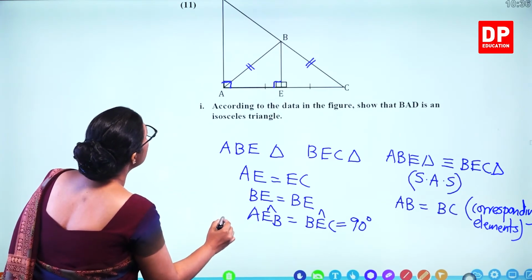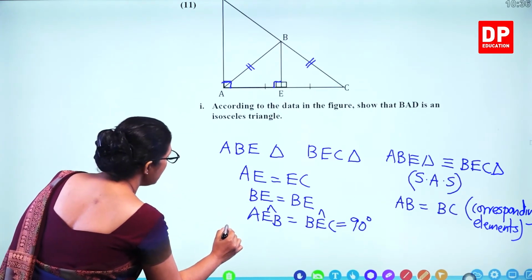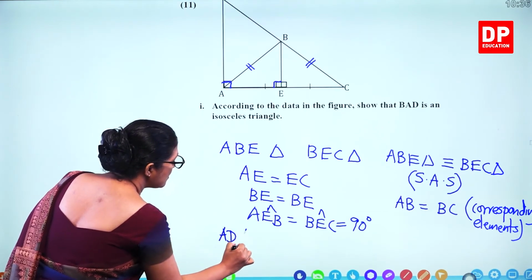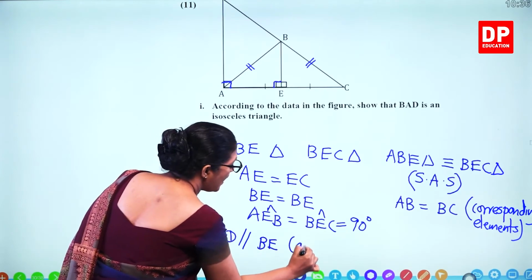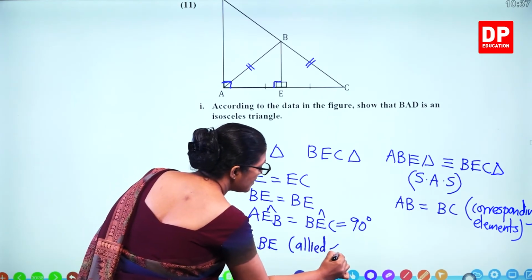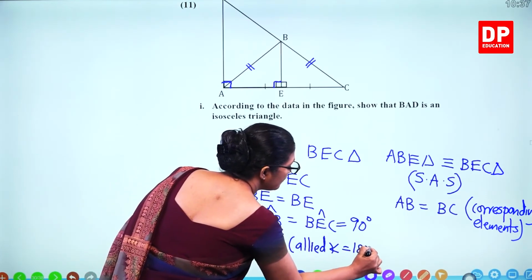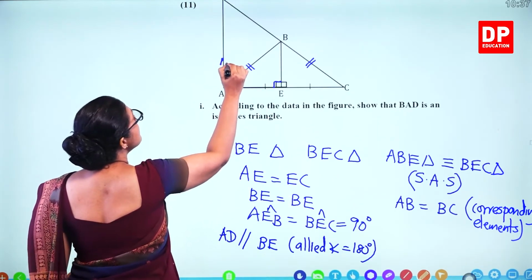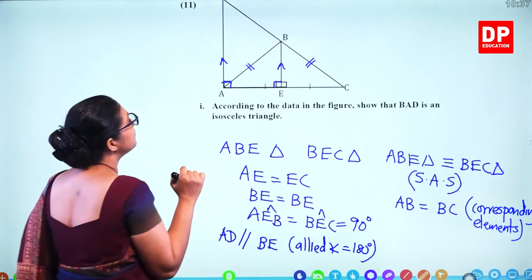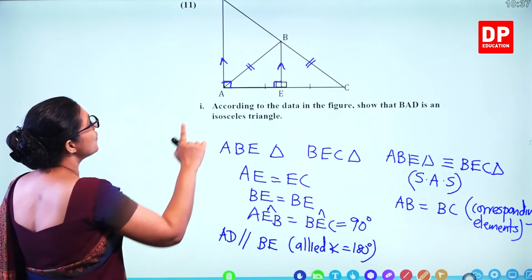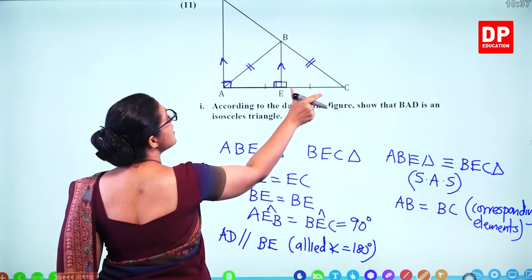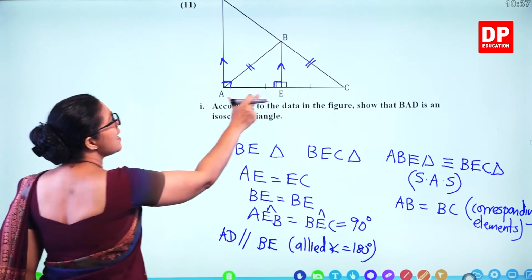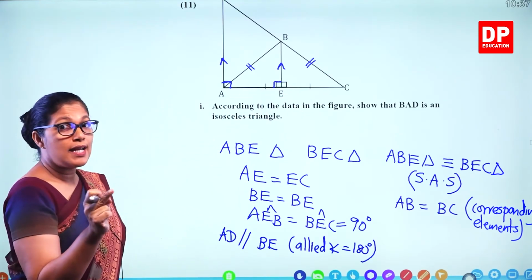So you can write AD is parallel to BE, allied angles 180. So this length is parallel to this one. So now look carefully, these two lines are parallel and these two lengths are equal. That means E is the midpoint.